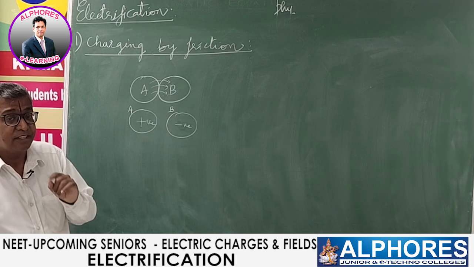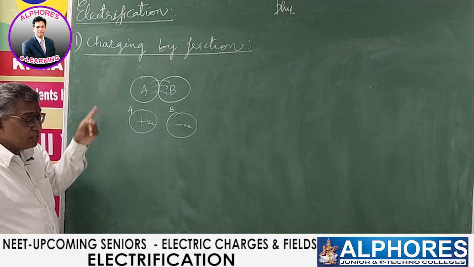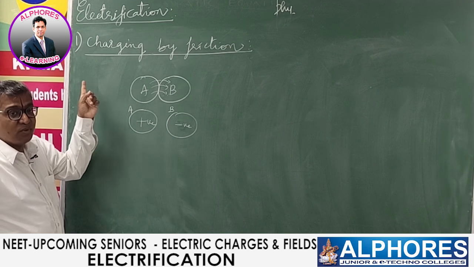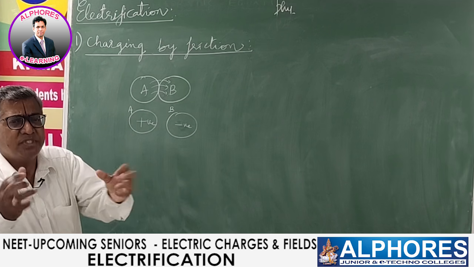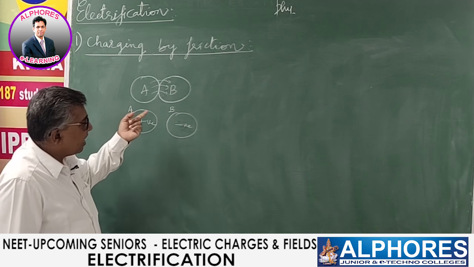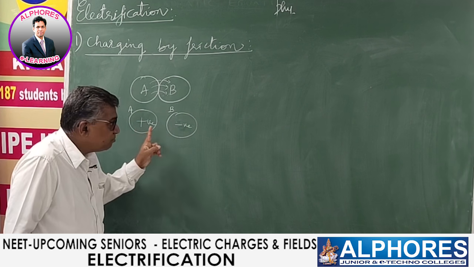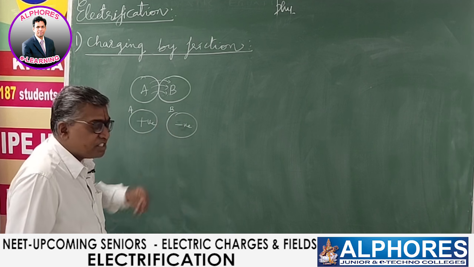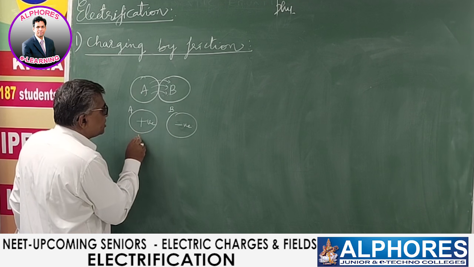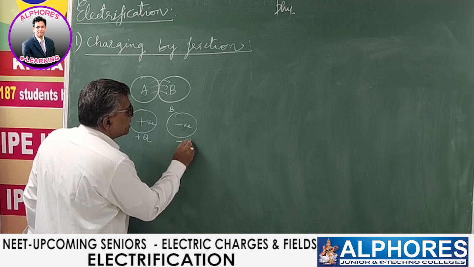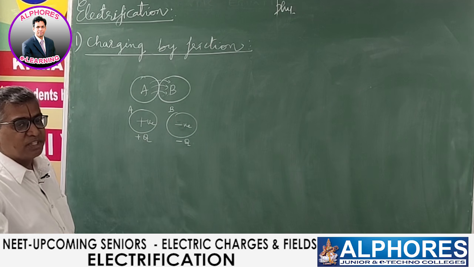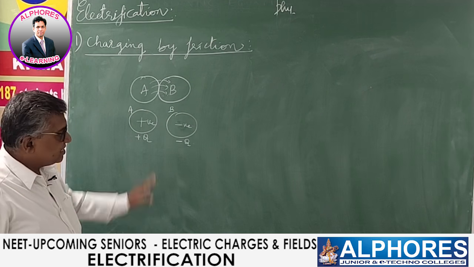Mind that, we started with zero charge. You see, charge is conserved here. We have to consider two neutral bodies, zero charge. But after being charged, they attain two equal and opposite charges. If this gets a charge plus Q, this will get a charge minus Q. The total charge is again zero. The net charge is again zero.